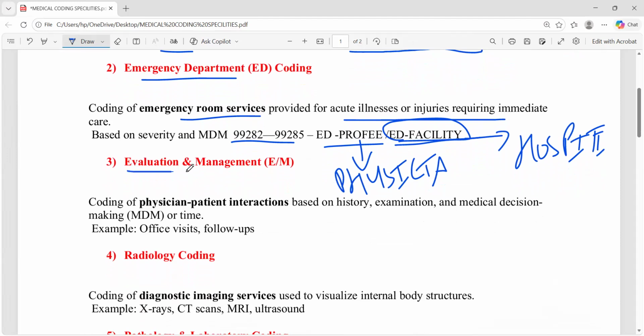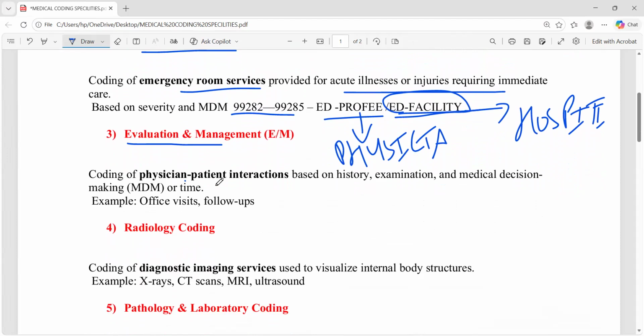Then the third department is called evaluation and management, E&M. What is E&M? The coding for the physician-patient interaction based on history, examination, and medical decision making, MDM, and examination and history with time. These are the office visits or follow-up visits. We know, E&M visits. All the E&M visits we code based on the MDM, medical decision making, like straightforward, high, based on the patient.